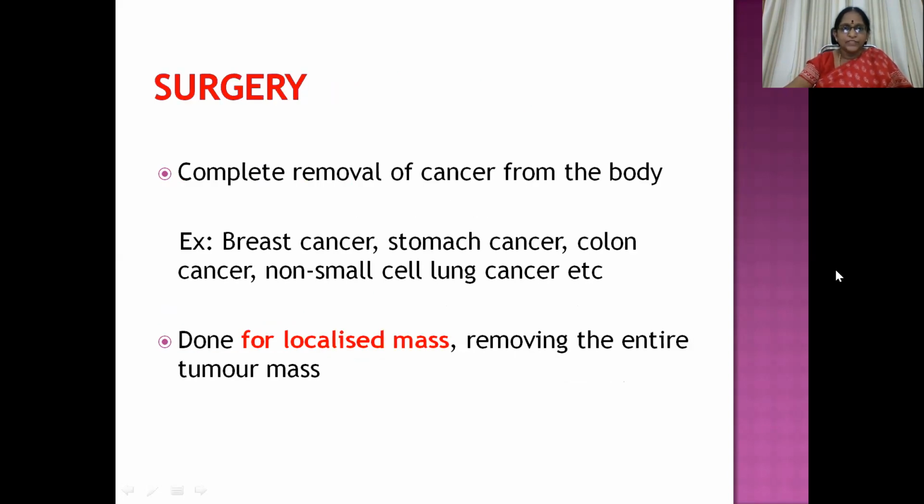Then coming to surgery, it is a modality of treatment where we can completely remove the cancer cells from the body as such. Most commonly used for managing cancers like breast cancer, stomach cancer, colon cancer, and non-small cell lung cancer, etc. So it is obviously specifically done for localized mass, removing the entire tumor mass.